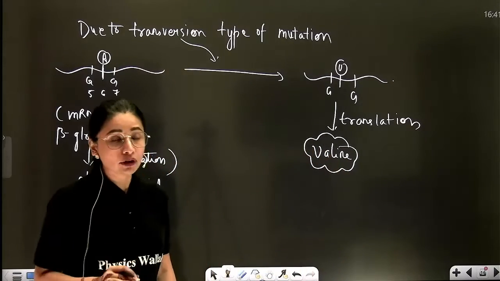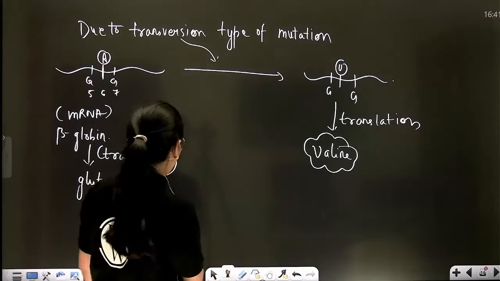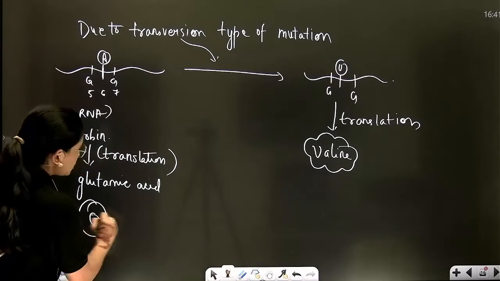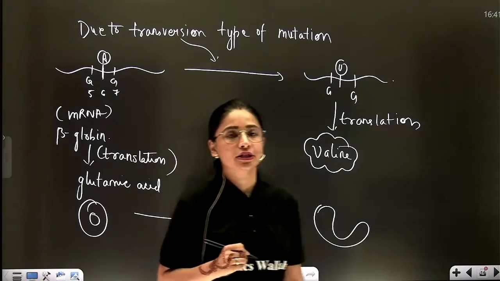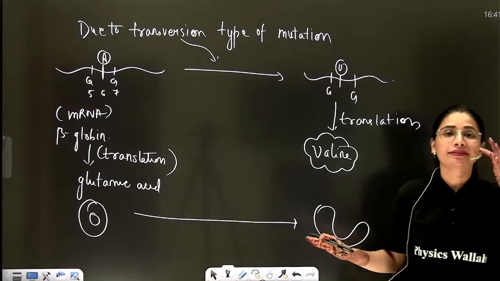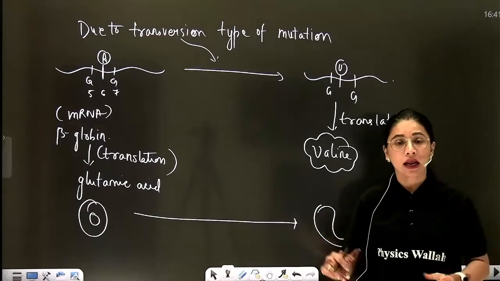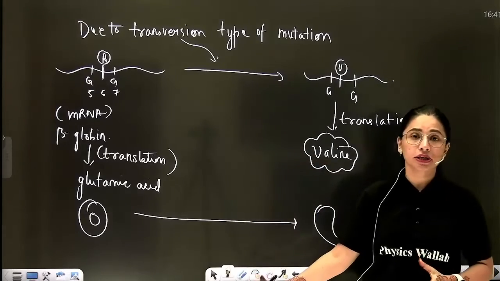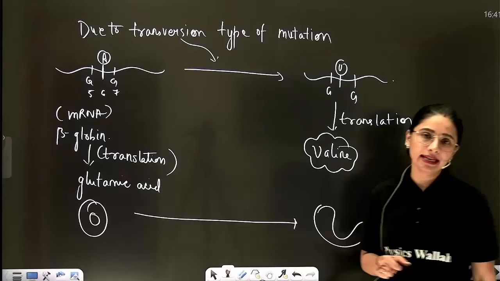So, due to lack of glutamic acid and due to production of valine, the shape of RBC changes from biconcave to sickle shape. As a result, oxygen carrying capacity decreases and the person becomes anemic. This type of anemia, where the protein changes from glutamic acid to valine, is known as sickle cell anemia.